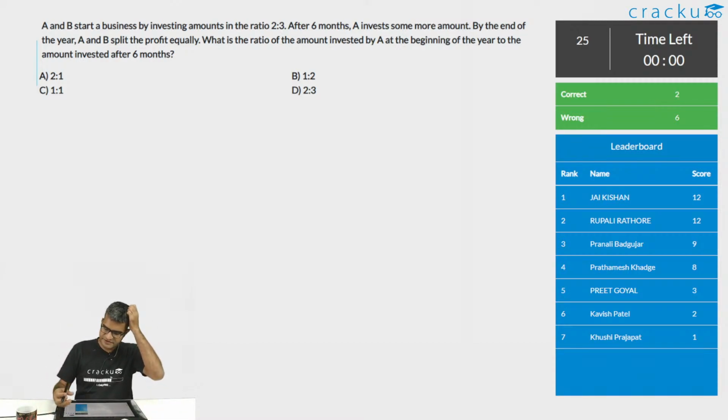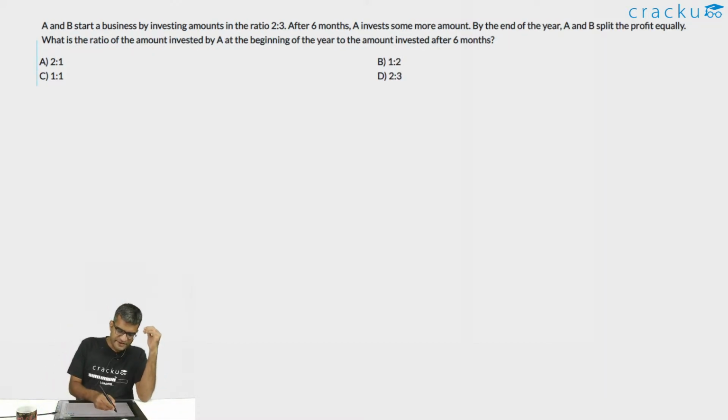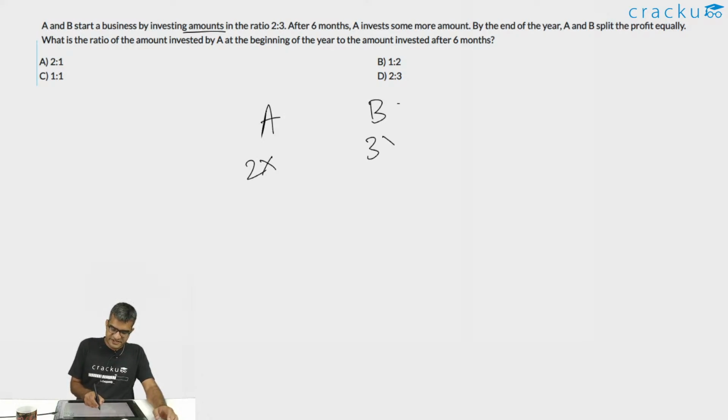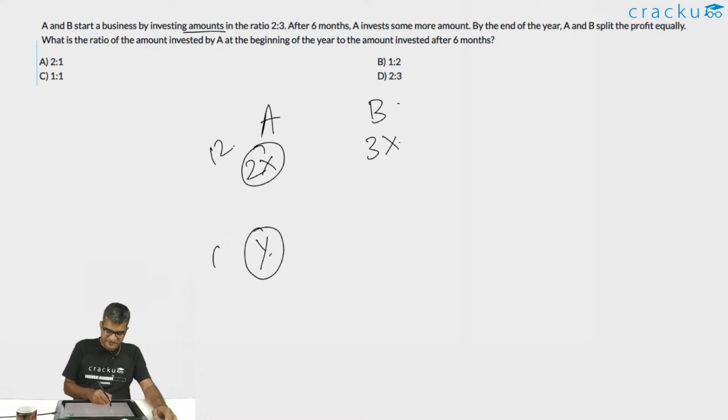Okay, let us answer this question. A and B start a business by investing amounts in the ratio of 2:3. This is A, this is B. A invested 2x, B invested 3x. After 6 months, A invests some more money. So let us assume that A invested Y amount at the end of 6 months. So this 2x he invested for 12 months. This Y he invested for only 6 months. B invested this 3x for 12 months. He invested for the whole year.